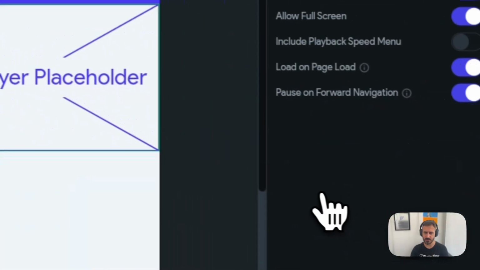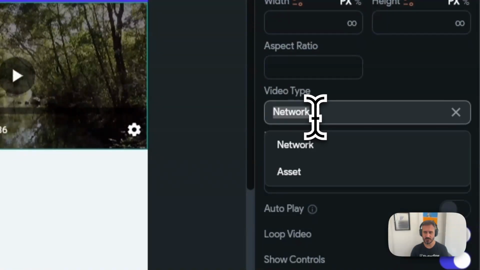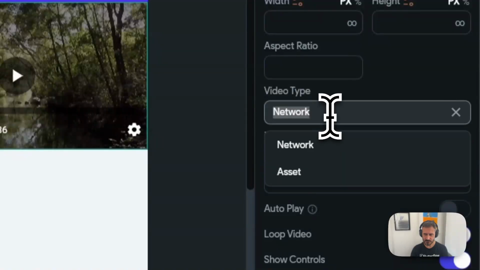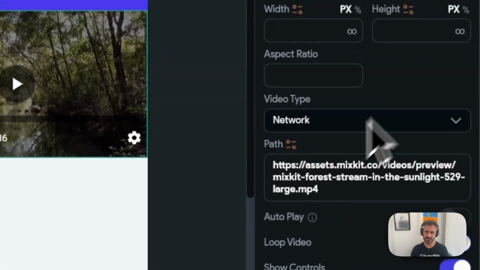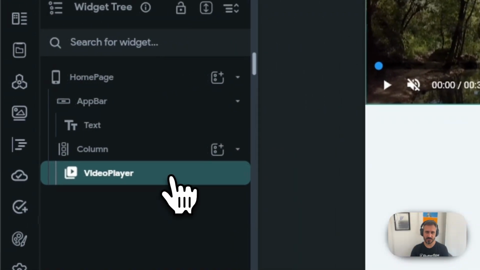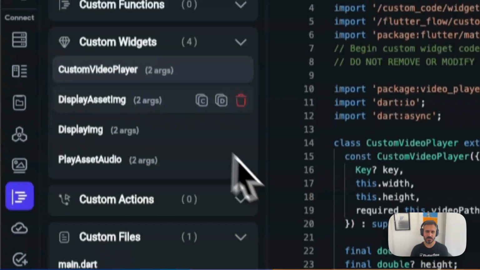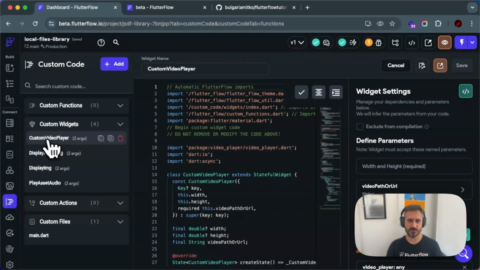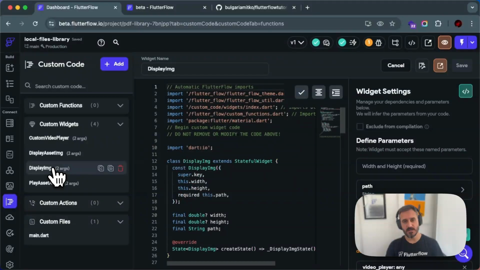Let me show you what I mean. Either you have network, which is an external file, like an external URL, or you have the asset, and the asset cannot be dynamic. So there are some limitations, and that's why I created those four custom codes, because the idea of this code is that it will play a local file that you have on your device.